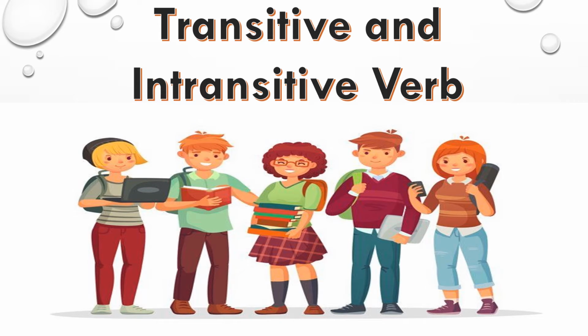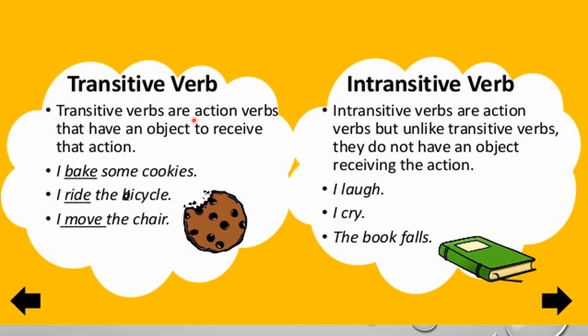Now let's discuss transitive and intransitive verbs. So what are transitive verbs? Transitive verbs are action verbs that have an object to receive that action. For example, I bake some cookies. Over here, bake is your transitive verb. Why is it a transitive verb? Because it is having an object. What is your object? These cookies are your object. That is why bake will become a transitive verb.